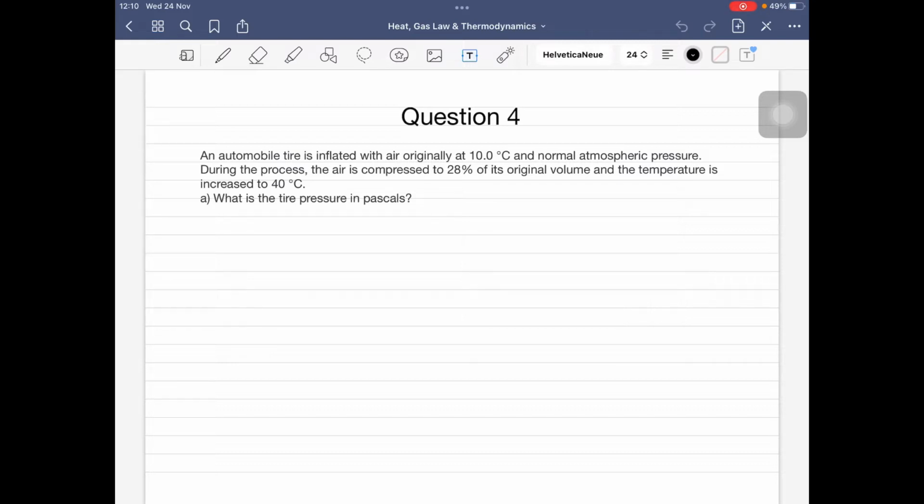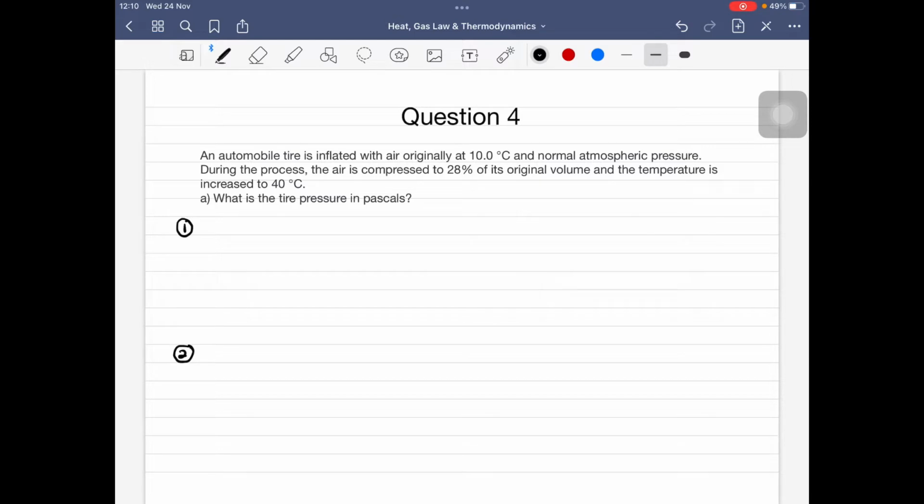Baik, untuk soalan nombor 4 ini, kita akan dapati bahawa soalan ini berlaku perubahan, there's a change in kita punya variable pressure, temperature dan juga volume. Okay, so since kita ada change, apa yang kita perlu buat pertama sekali ialah kita kena letakkan dia di dalam dua situasi. So I will say that first situation will be initial and second will be the final or after the change. Baik, kita baca ayat yang pertama.